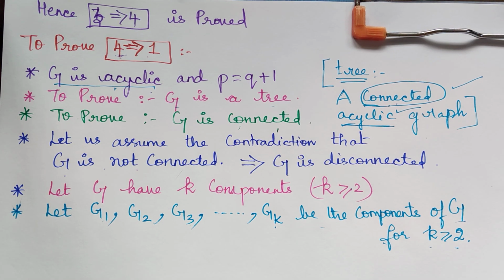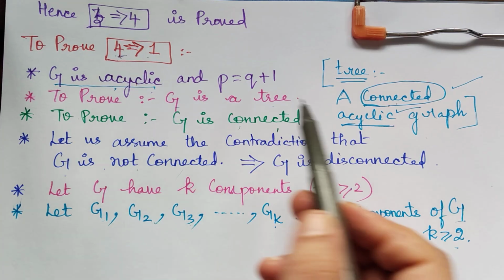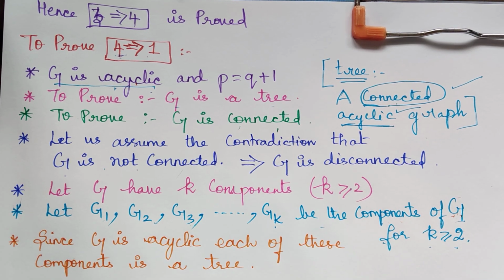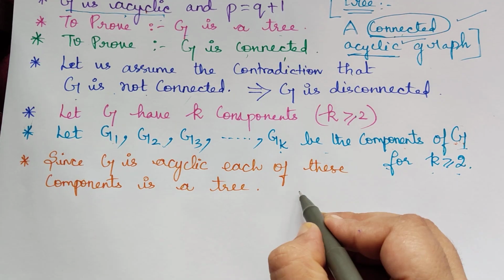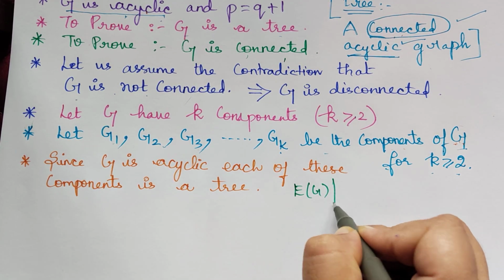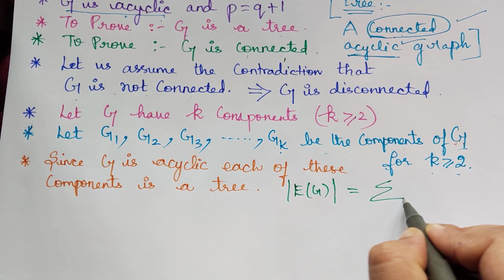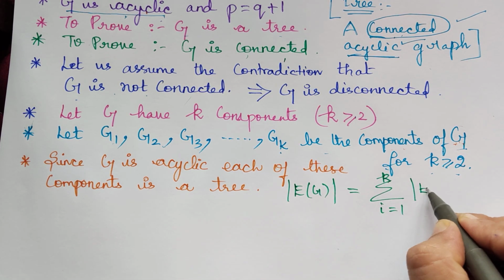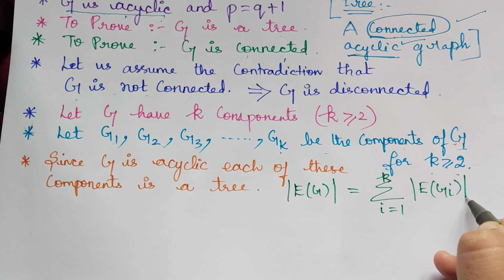Now, G is acyclic already. So if G is acyclic, what about the components of G? They all will be acyclic. So in fact they will be trees, since G is acyclic and each of these components is a tree. And now what about the edges of G? The number of edges of G will be equal to the total number of edges of each of the K components. We can add the number of edges of each of the components.